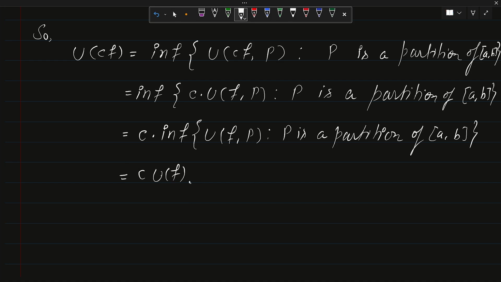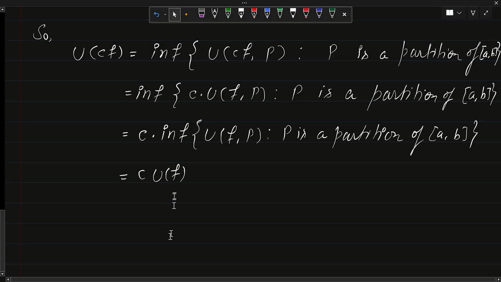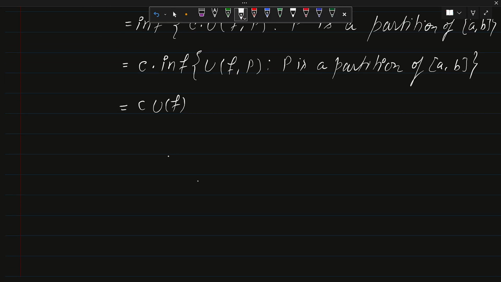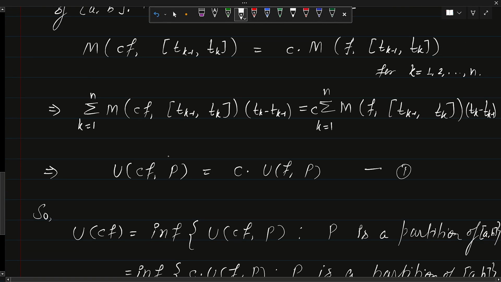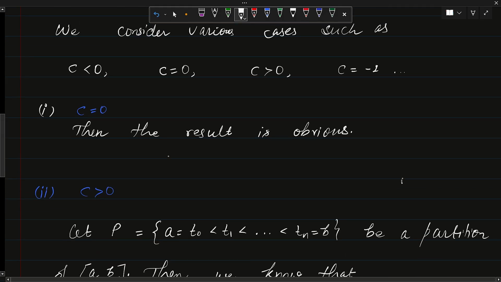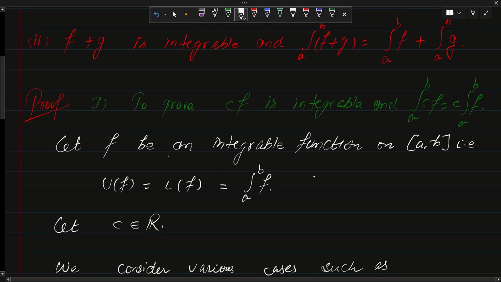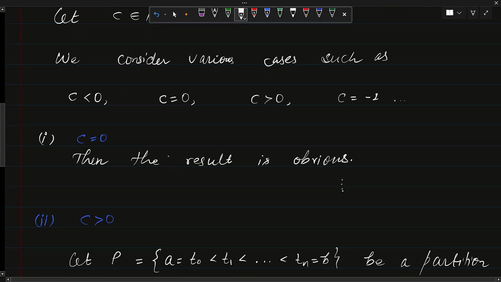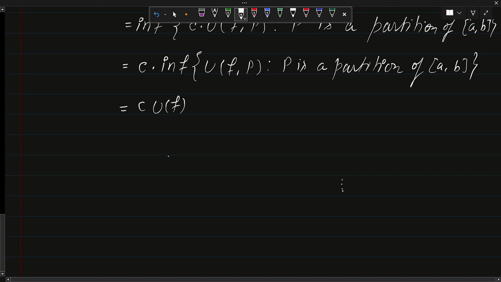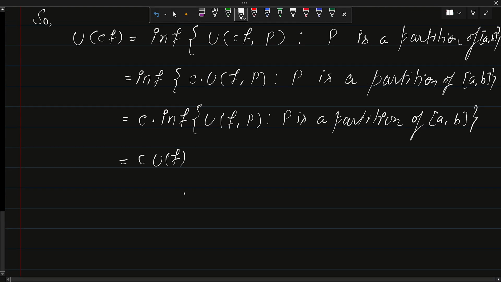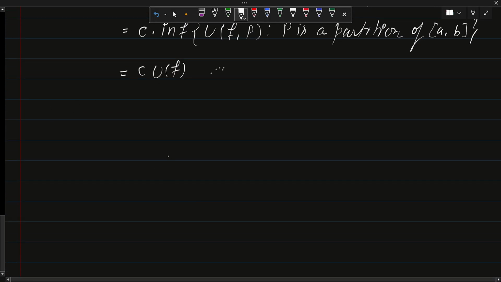Now we know what is U of f, that is nothing but the integral of this function, right? Let me write that this is number 2, and let me write this is number 1. So from 1 we can have the upper and lower integral, and similarly, let me write this is number 3.